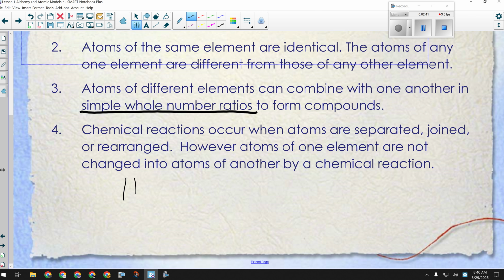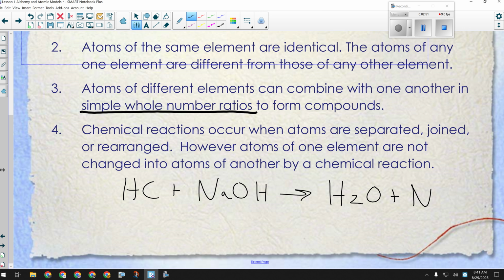Where I said HCl could react with NaOH, and that would leave us with water and salt. Did we make any new elements with that reaction? It's hydrogen, it's oxygen, it's sodium, it's chlorine on both sides. I didn't make any new elements. I can't turn lead into gold. That's where we ended off yesterday.